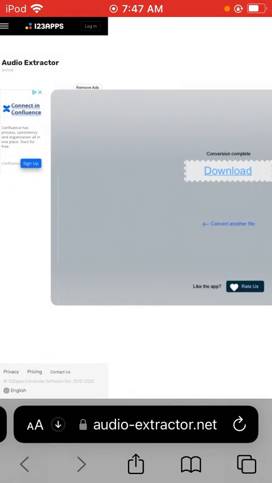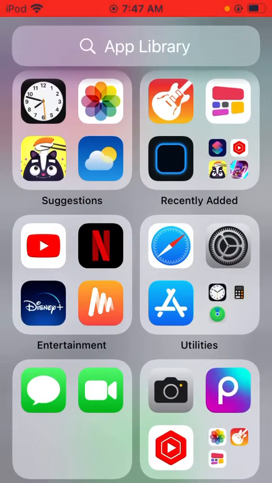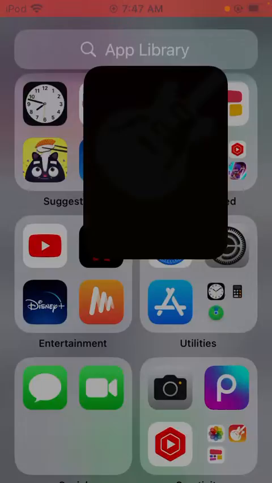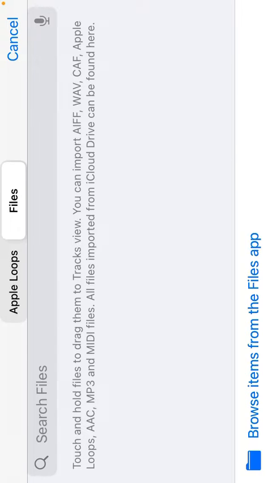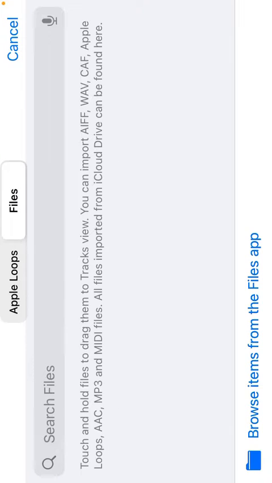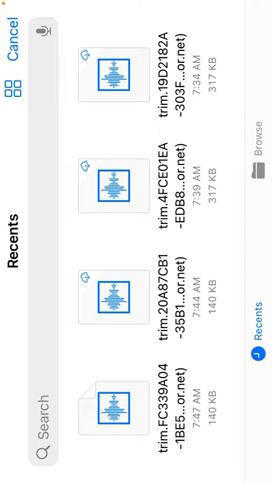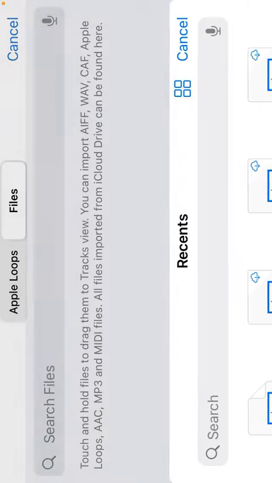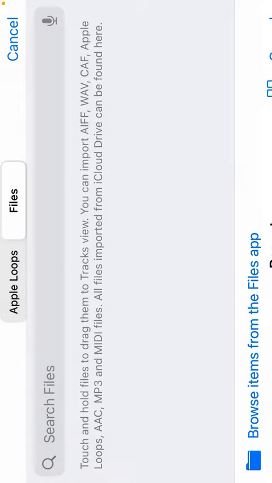And then you download it, and when it's done downloading, you go to GarageBand, and you go to the Loop thing, and you go browse from Files app, and then you do this one.